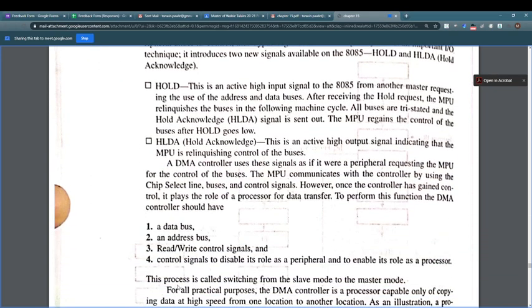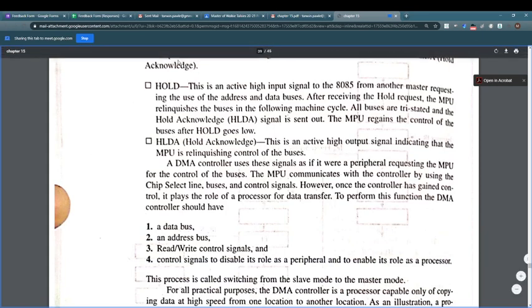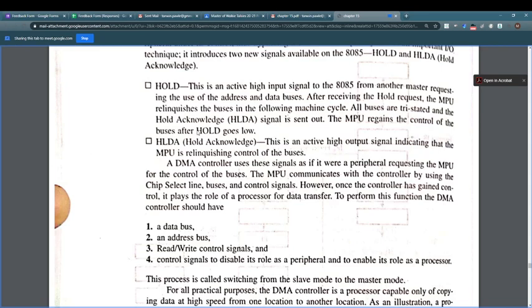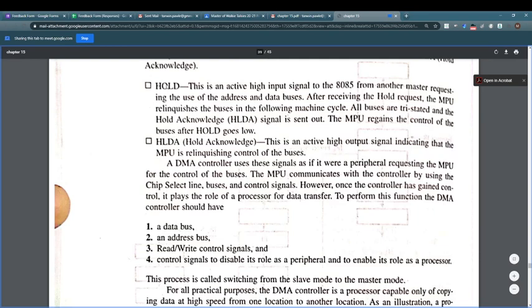The DMA uses these signals as if it were a peripheral requesting the microprocessor for the control of the buses. The microprocessor communicates with the controller by using the chip select lines, buses, and the control signals. However, once the controller has gained the control, it becomes its own master.